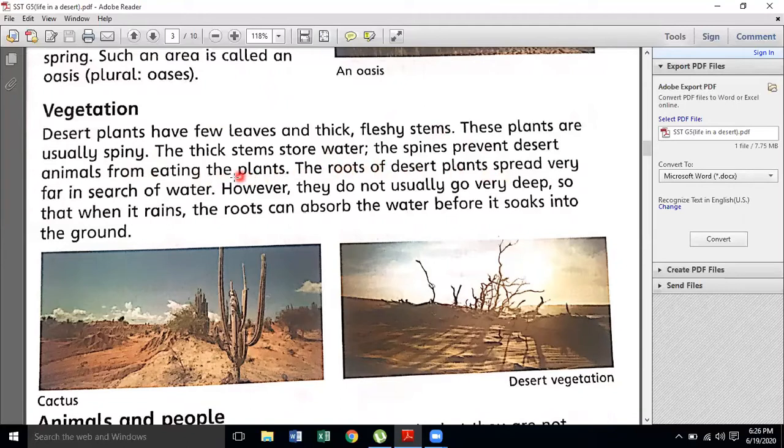The roots of the desert plant spread very far in search of water. However, they do not usually go very deep. So the roots of desert plants go very far, but they're not very deep, so that when it rains, the roots can absorb the water before it soaks away. And why do they go very far? Because if it's raining on one part of the land, the plant can absorb more water from the ground.